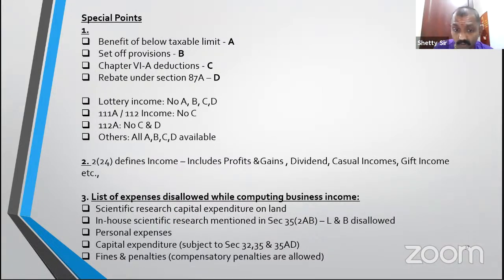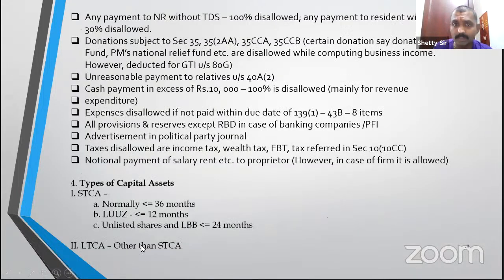List of expenses disallowed. Go through it. In the business income, scientific research expenditure, on land, in-house R&D 35, land and building both are disallowed. Personal expenditure disallowed. Capital expenditure disallowed. Compensatory penalty allowed, but other penalties are not allowed. Payment to non-resident without TDS 100%, resident 30%. Donations disallowed. Unreasonable payment to relatives disallowed. Cash payment in excess of 10,000 rupees disallowed.